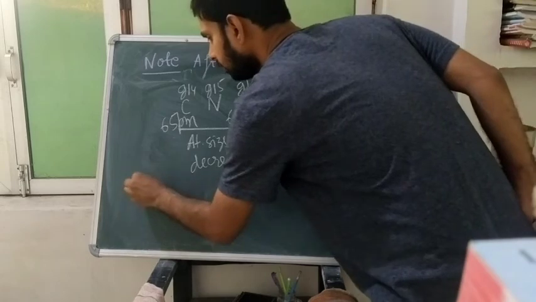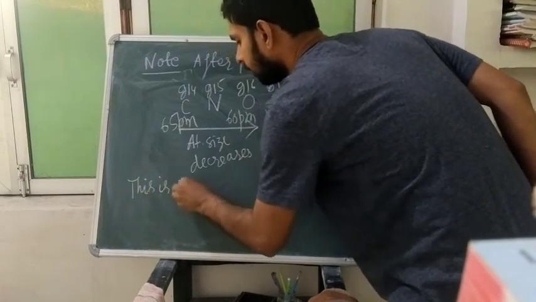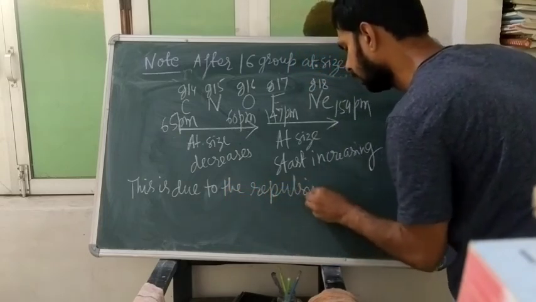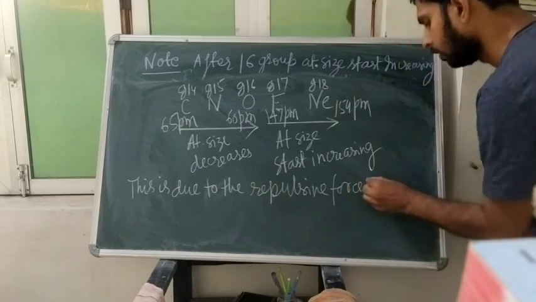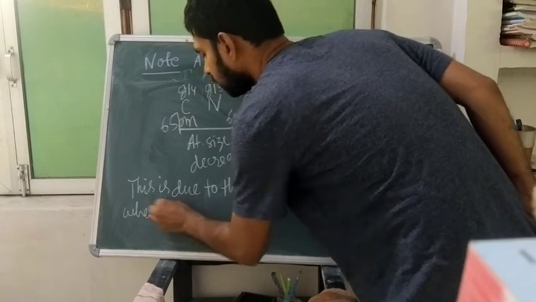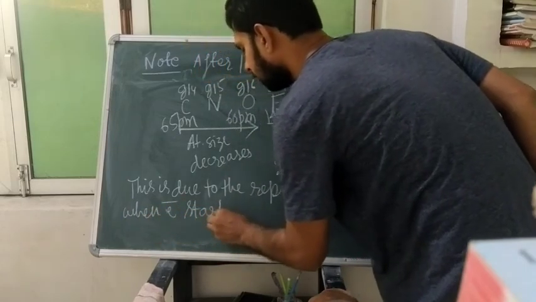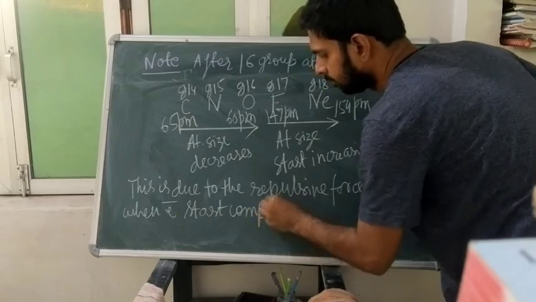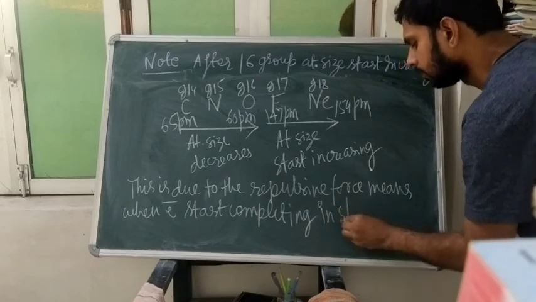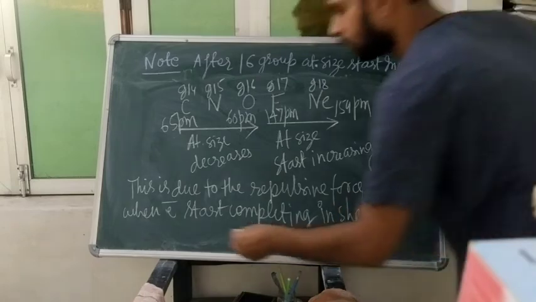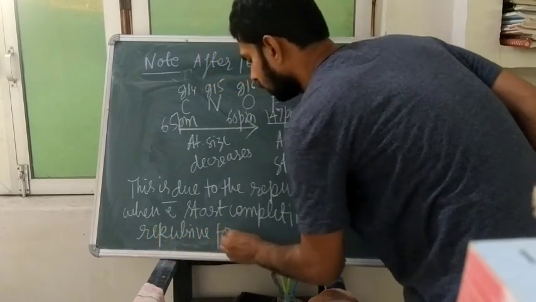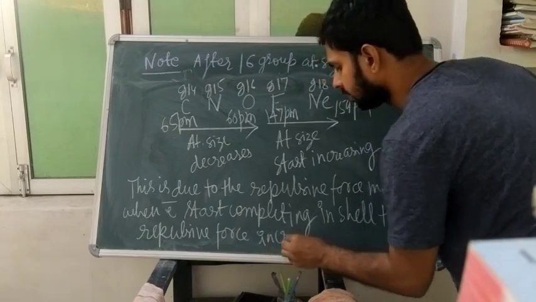So you will note down this. This is due to the repulsive force. It means when electrons start completing the shell, the repulsive force increases.